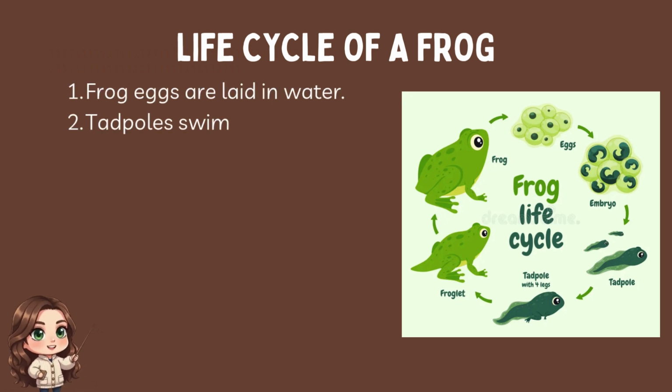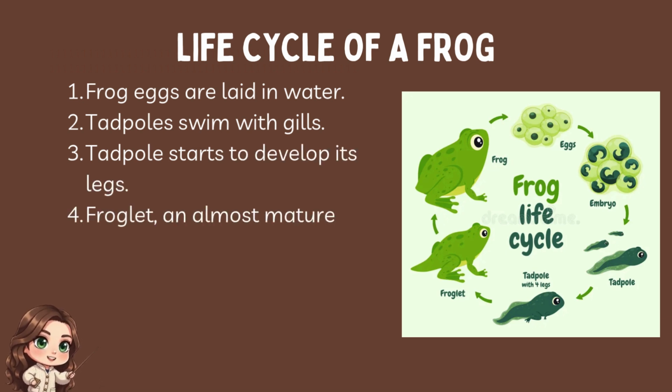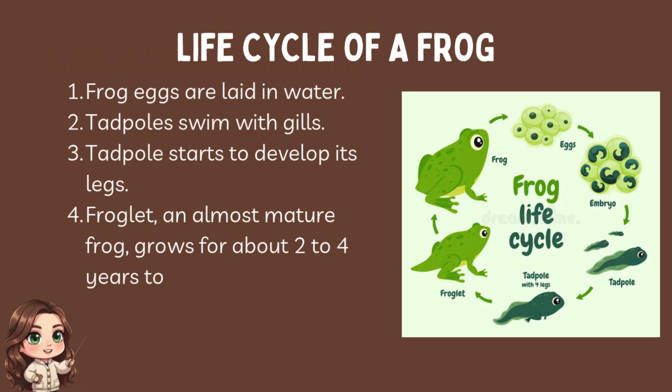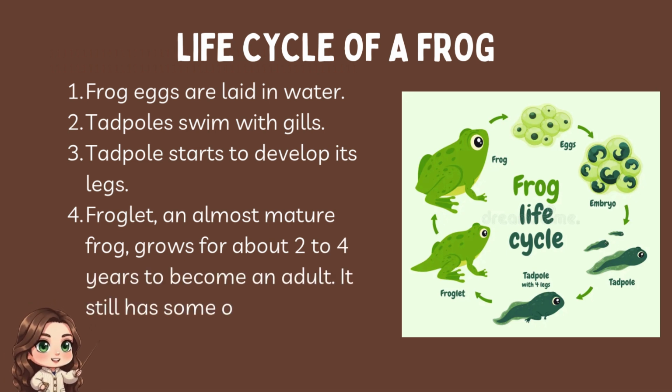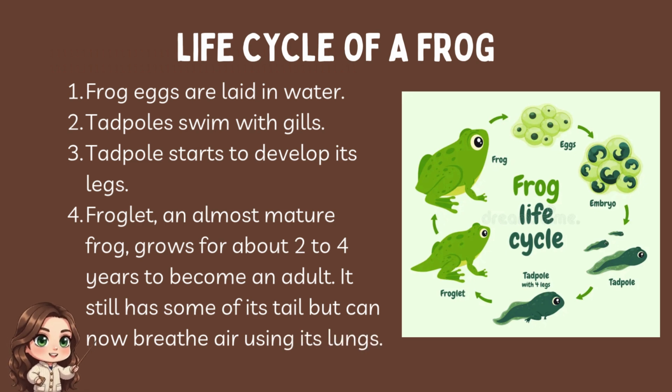Frog eggs are laid in water. Tadpoles swim with gills. Tadpole starts to develop its legs. Froglet, an almost mature frog, grows for about 2 to 4 years to become an adult. It still has some of its tail but can now breathe air using its lungs.